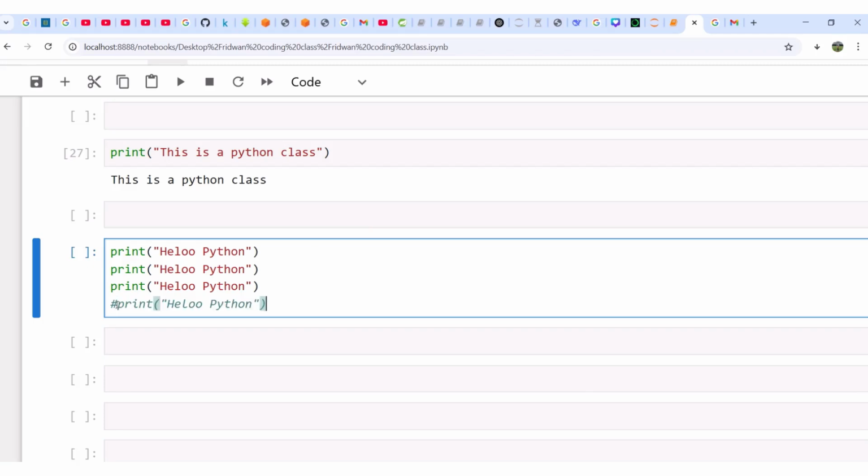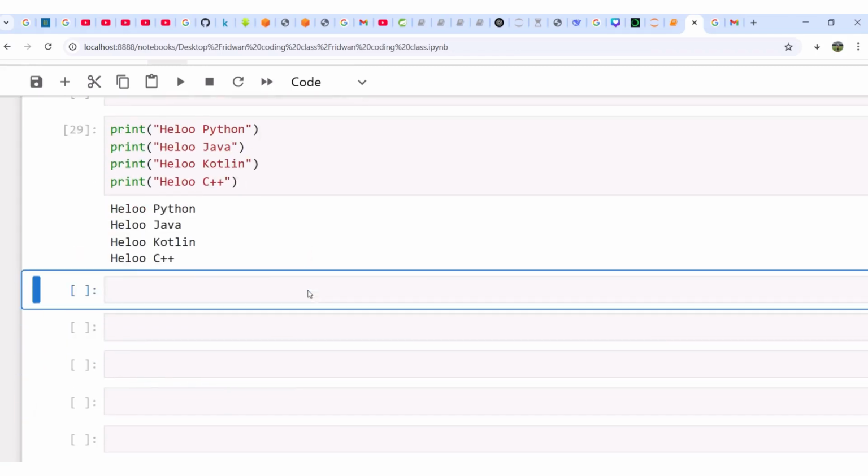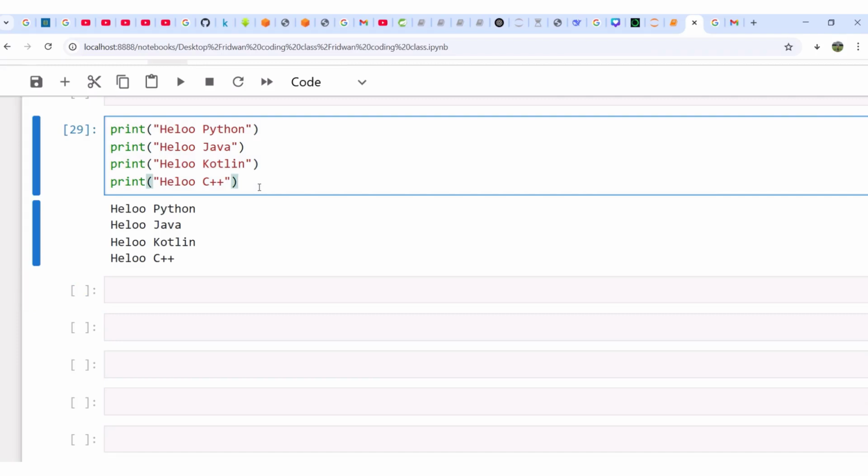So let me now edit. So hello what? Python. Hello what? Java. Hello Kotlin. Hello C++. Okay. So let me run it now. Beautiful. Can you see? Wow, that's lovely. That means inside the cell, you can have as many lines of code as possible. Are you with me? Okay, let me show you.